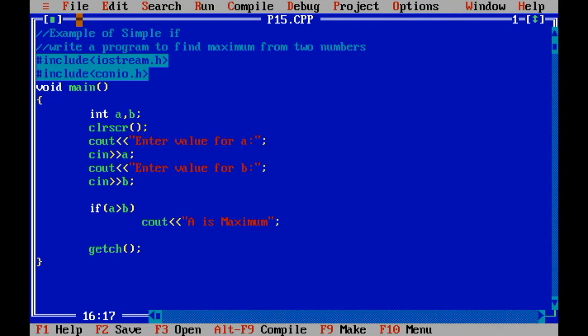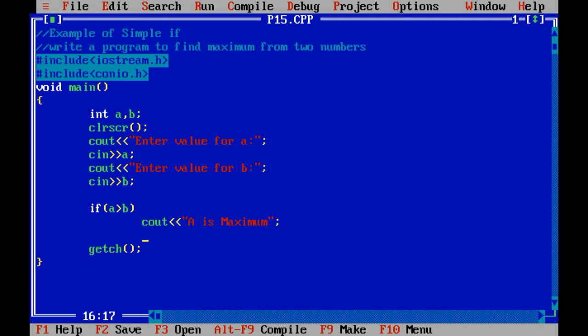What I am trying to say is that here we have used simple if, right? So we cannot get the output if the value of b is maximum. For such a case, you need to write an else statement over there.